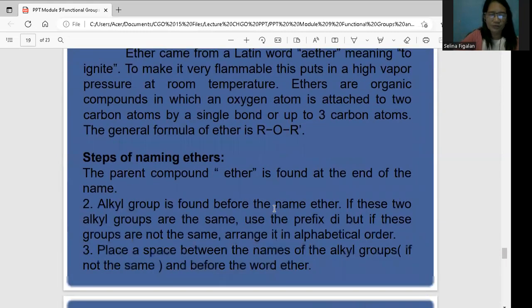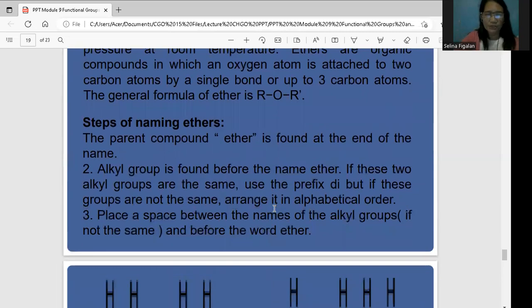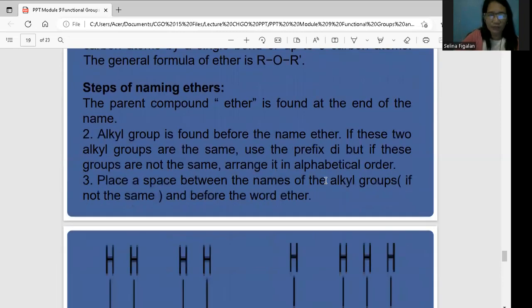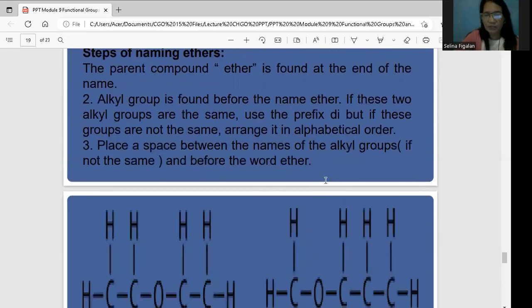So, what are the steps of naming ethers? So, it's here that alkyl group is found at the end of the name. So, there is an ether at the end of the name. Alkyl group is found before the name ether. So, methyl ether. If there is 2 alkyl groups of the same, use the prefix di. So kung dalawa ang kanyang ethyl group, you have to mention about the di. But if it is not the same, arrange it in alphabetical order. Place a space between the names of the alkyl groups, if not the same, and before the word ether.